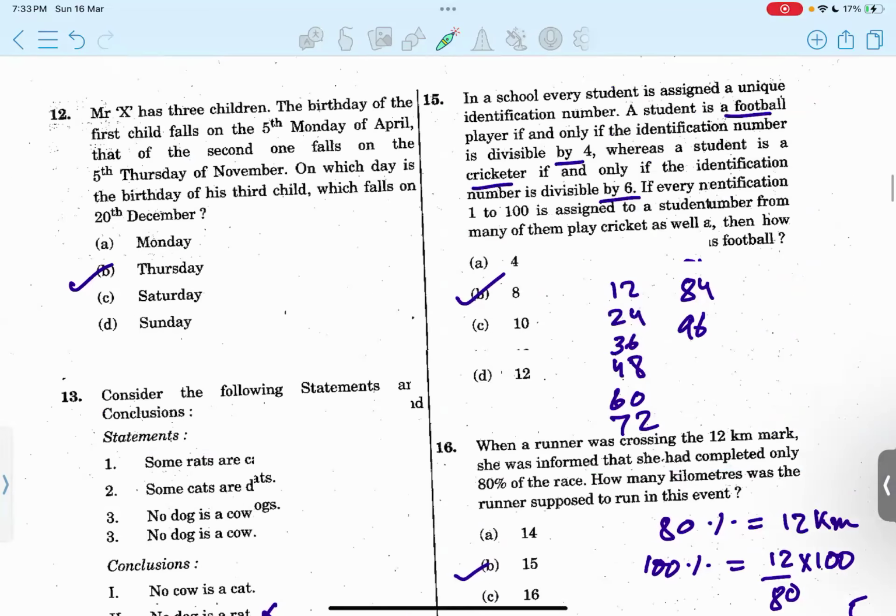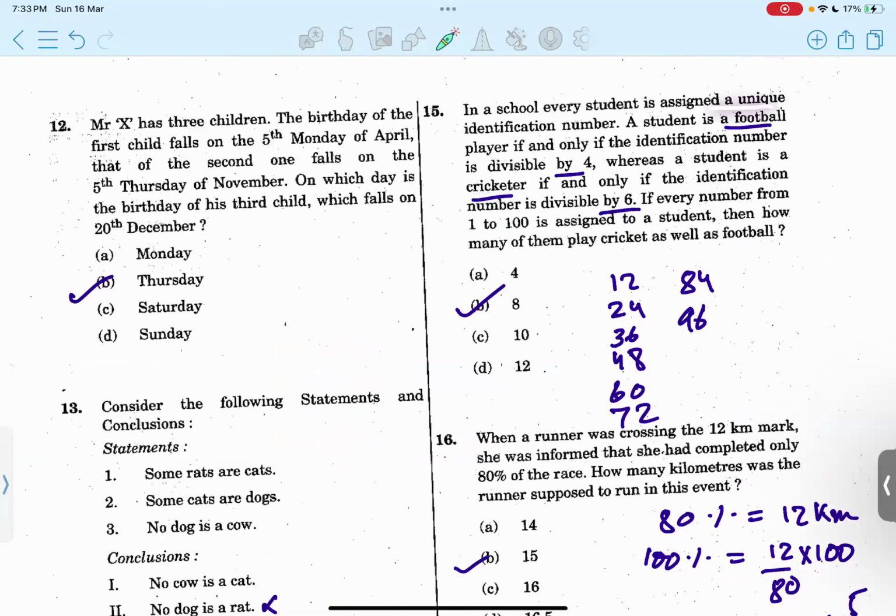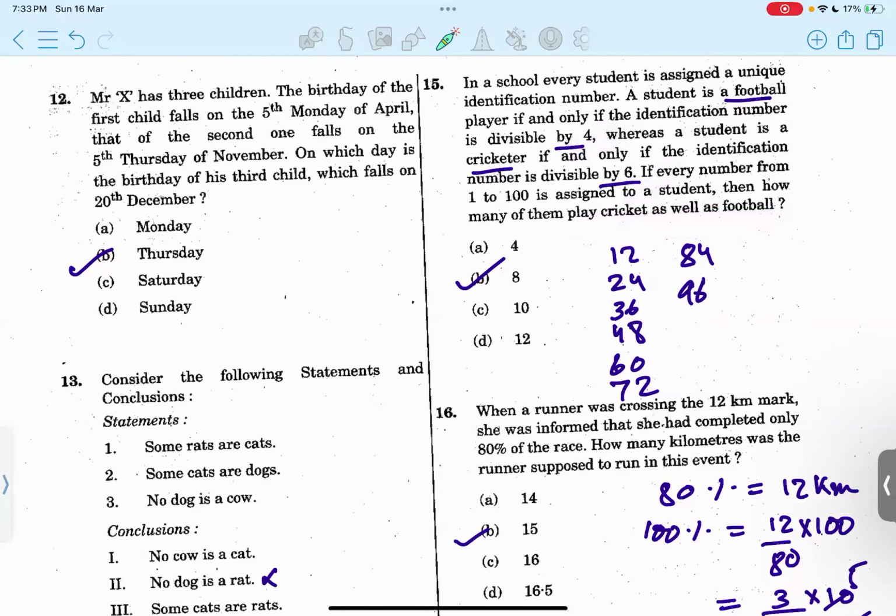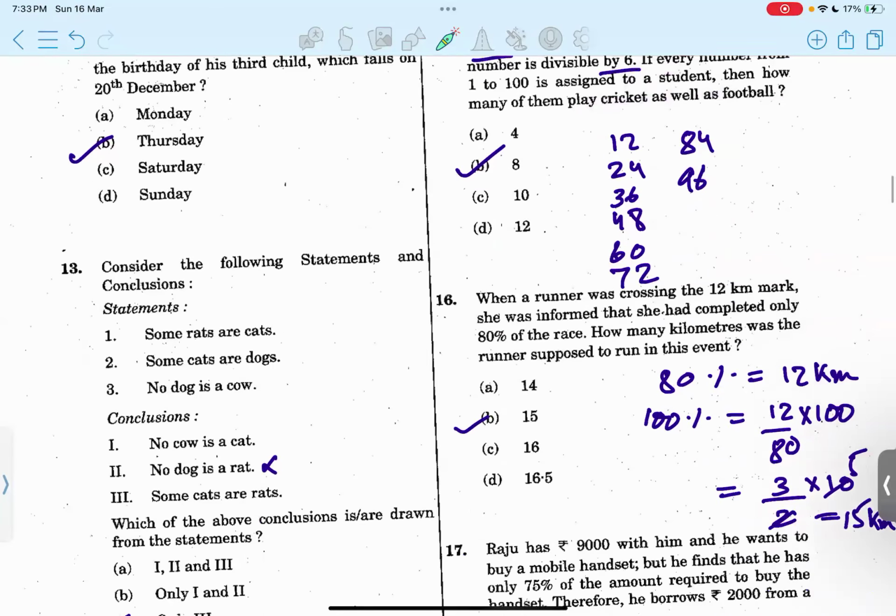Then 15th. In a school, every student is assigned a unique identification number, and a student is a football player if and only if the identification number is divisible by 4. And a student is a cricketer if and only if the identification number is divisible by 6. So if every number from 1 to 100 is assigned to a student, then how many of them play cricket as well as football? It means that the number should be divisible by both 4 and 6. If you see, these are the only numbers which will be divisible by 4 and 6. So it should be 8. Option B. 8 students were playing both the games.